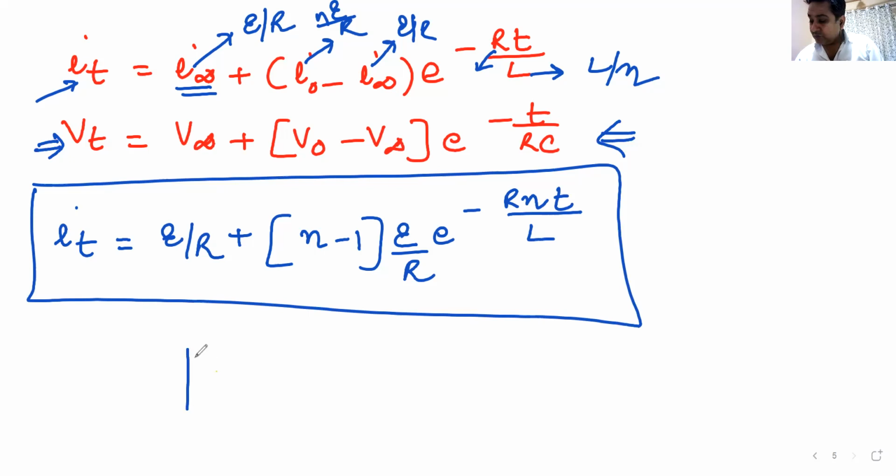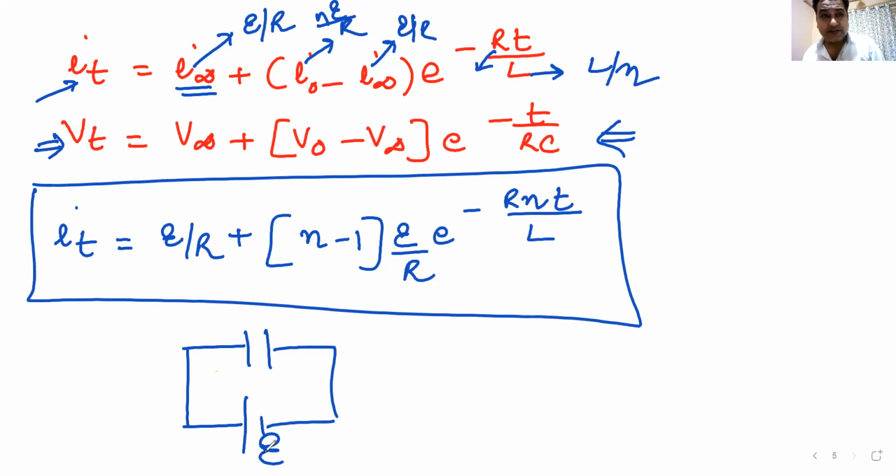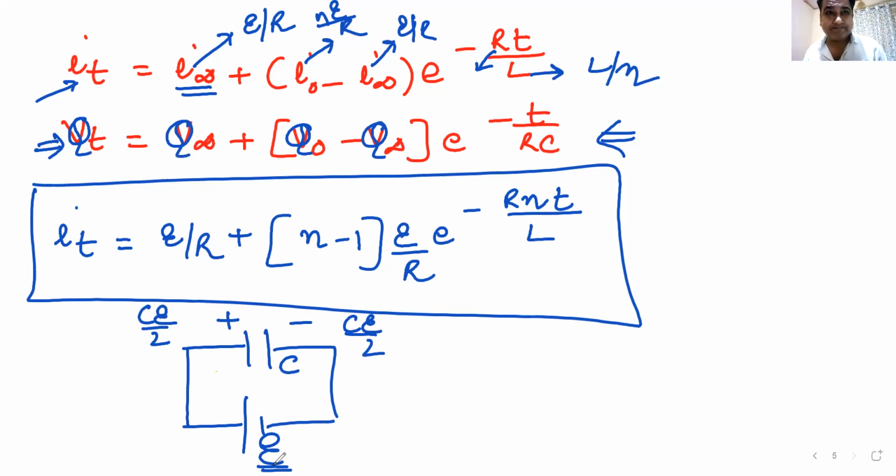For example, you have a capacitor connected like this across a battery. The EMF of the battery is E. The capacitance is C, and it is initially charged. This is positive plate, this is negative plate. Initial charge is CE by 2 positive and CE by 2 negative. So what you got to do is write this in terms of Q infinity, Q naught minus Q infinity. Q infinity is the final charge, which will be C into E. Initial charge is CE by 2. Just put the values, get the answer, stay happy. Are you getting my point?